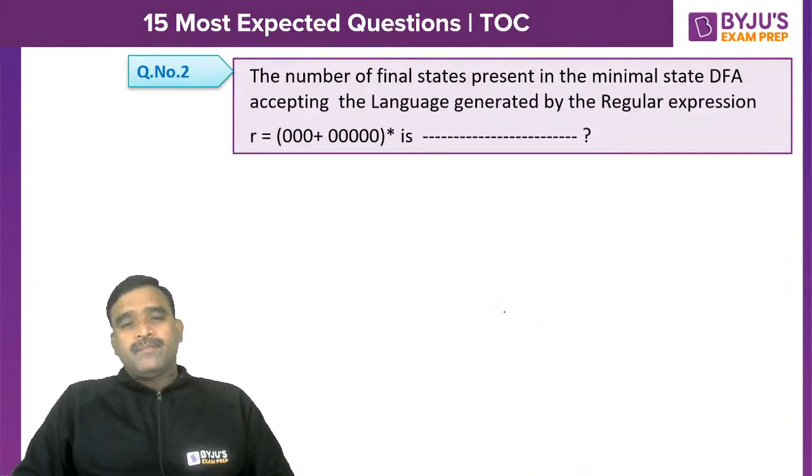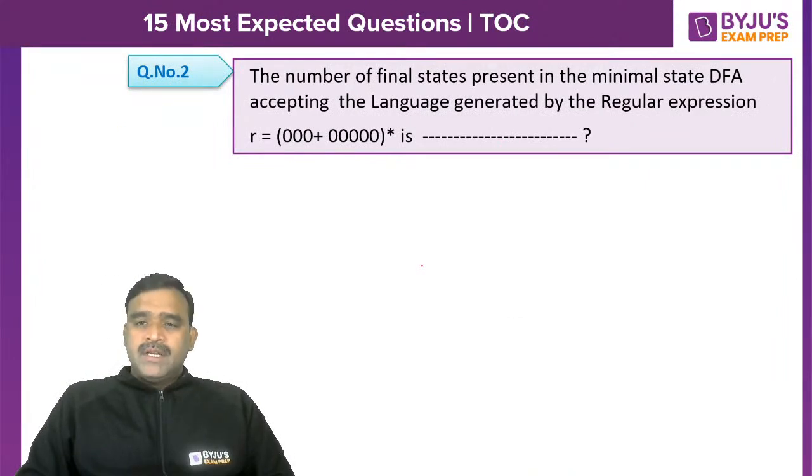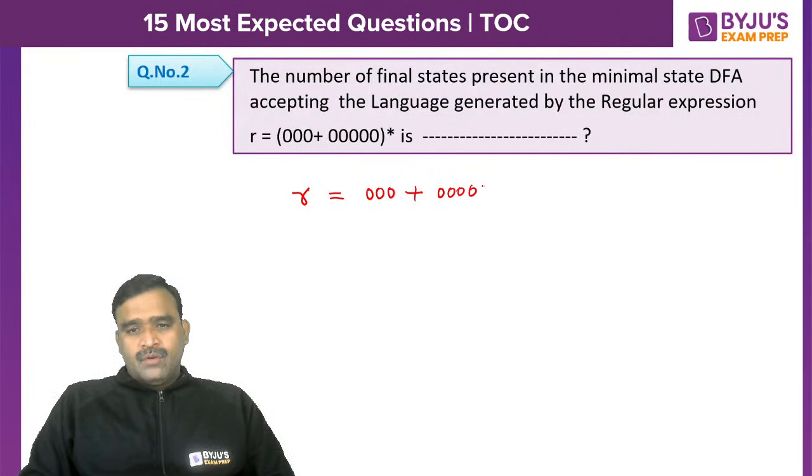Question number 2. The number of final states present in the minimal state DFA accepting the language generated by the regular expression (000 + 00000)*. So regular expression R is given like this: 000 or 5 zeros, whole closure.